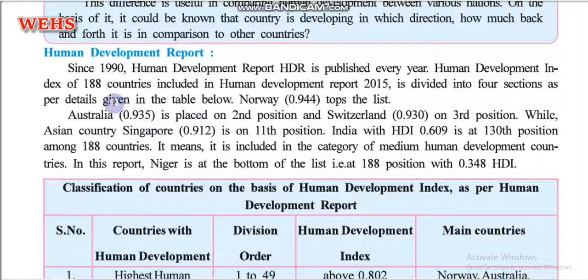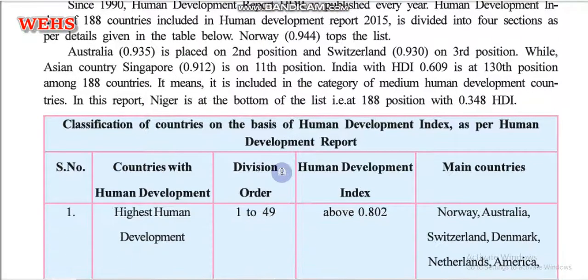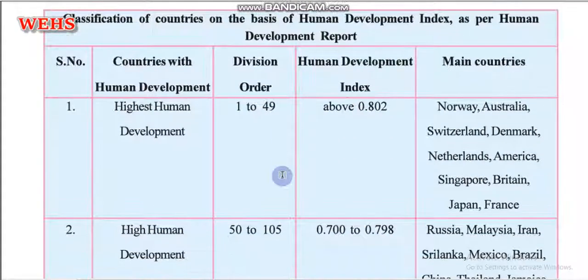As we have already discussed, this human development index started in 1990, and as per the 2015 report we have the table. Norway is considered as the highest level, on the first level. So let's come to this table. We have some columns in the table. Let us define first of all the serial number.